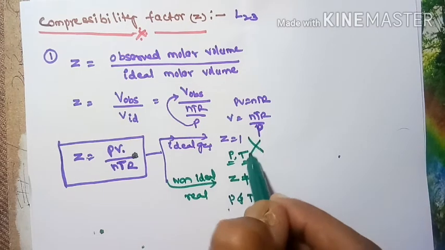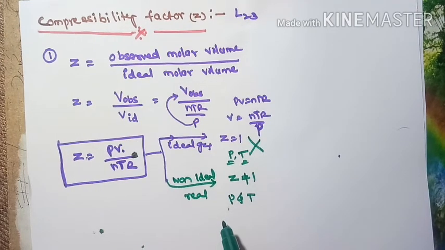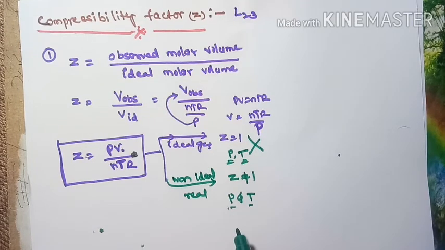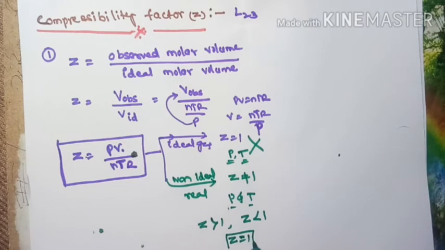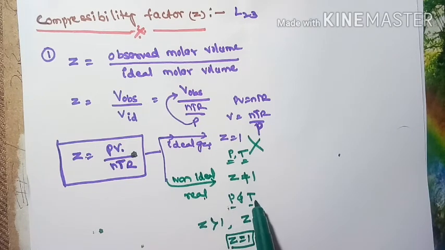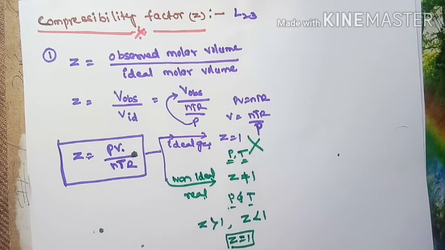Depending upon the pressure and temperature values, Z may be greater than 1 or less than 1, or Z equal to 1 for ideal gases only.